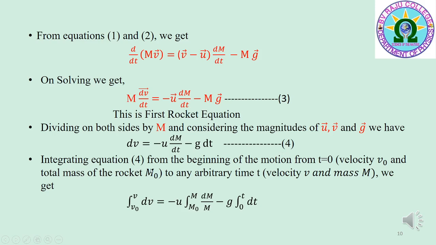Integrating equation 4 from the beginning of the motion of the rocket, that is from t is equal to 0, where the velocity of the rocket is the initial velocity v0 and the total mass of the rocket is m0, to an arbitrary time t, where the velocity increases to v and the mass decreases to capital M. Then we get integral v0 to v dv is equal to minus u into integral m0 to m dm by m minus g into integral 0 to t dt.